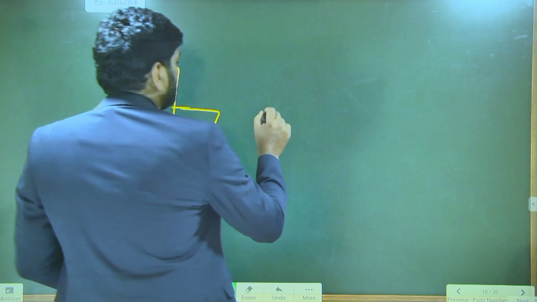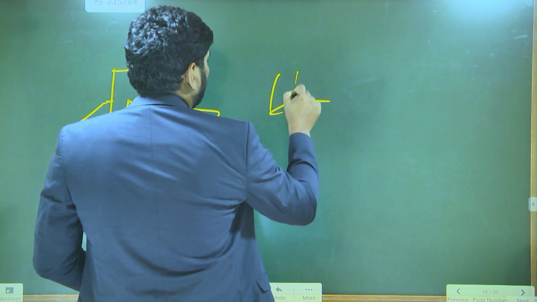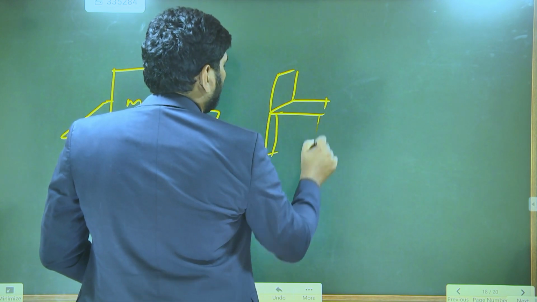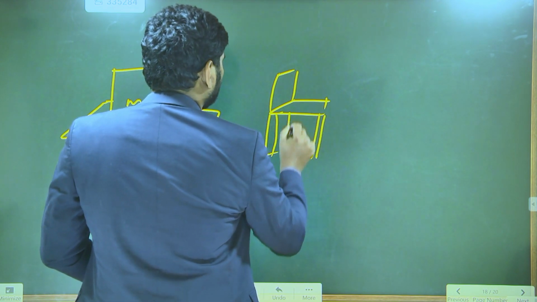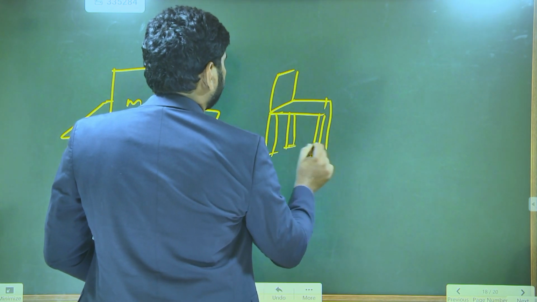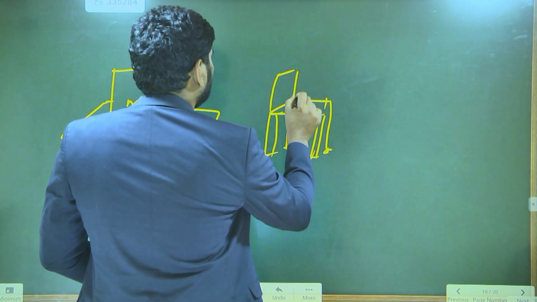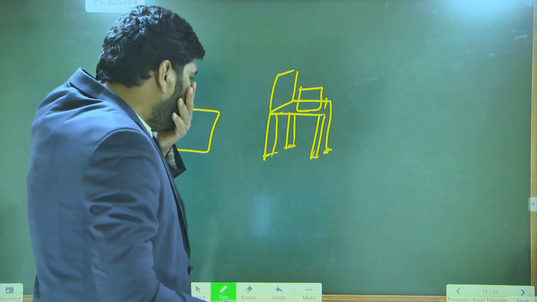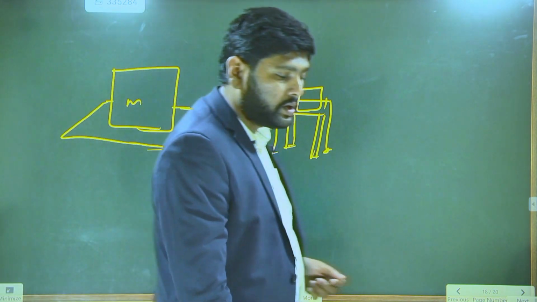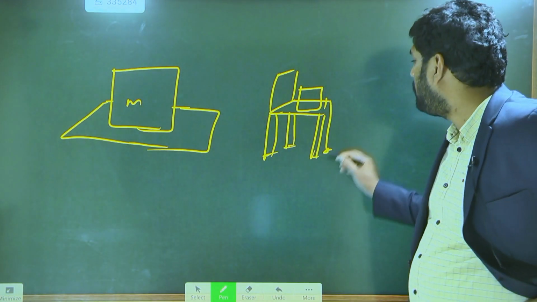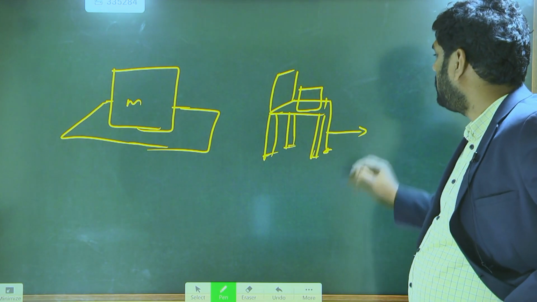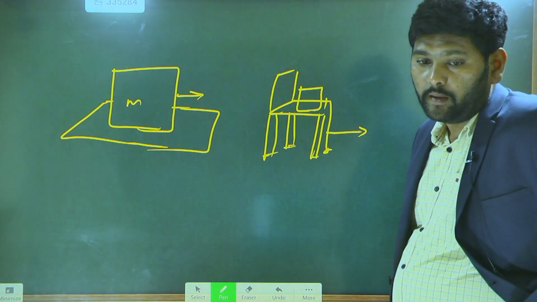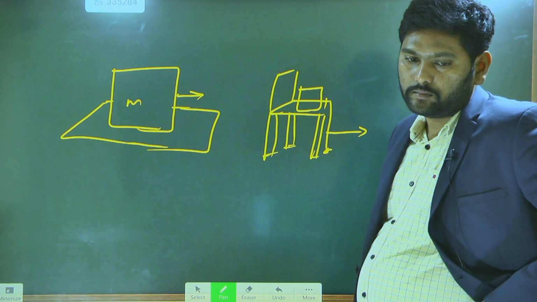Now the same mass is on the chair. Where do you feel more difficulty when pulling? Here also I am pulling this. On the floor.